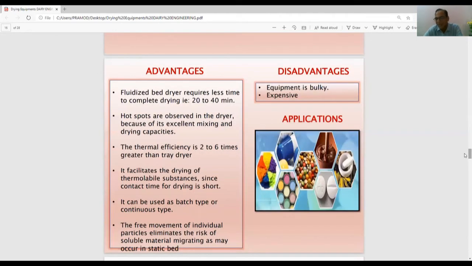Advantages: I would say the best advantage is that the drying quality is excellent. Uniform drying takes place.